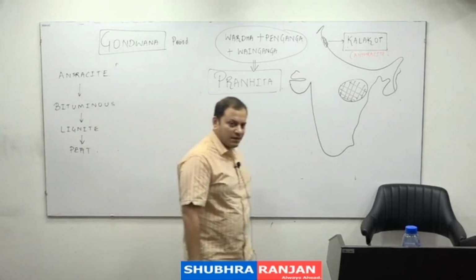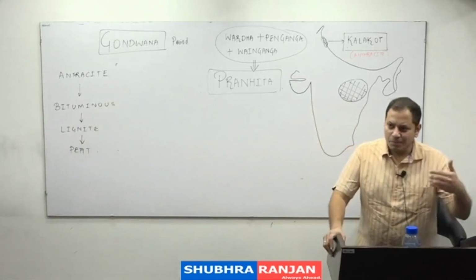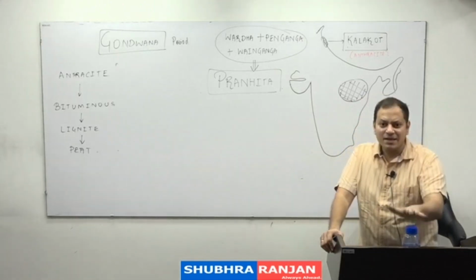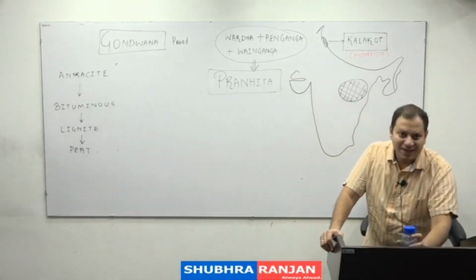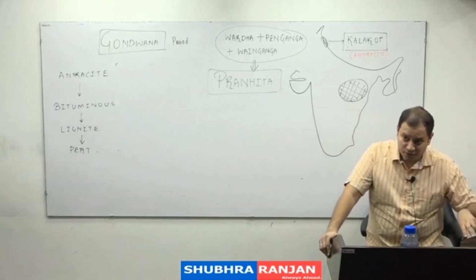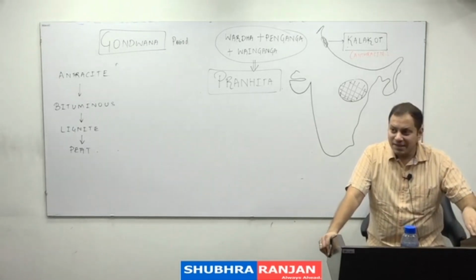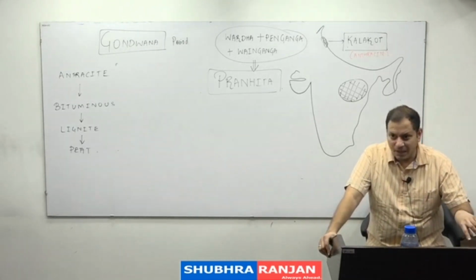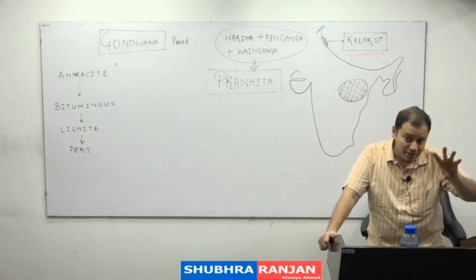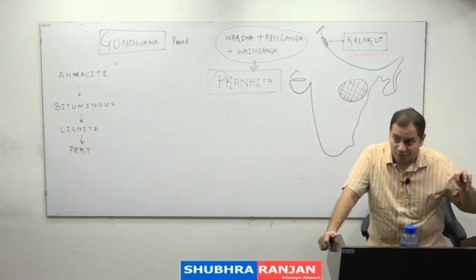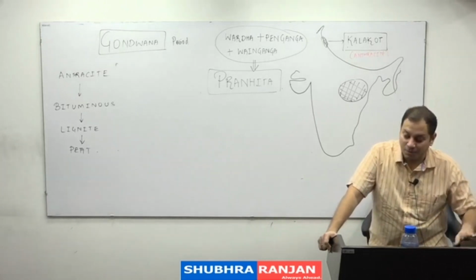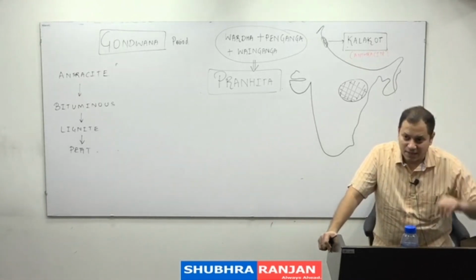Therefore India is one of the largest producers as well as importers and exporters of coal. India is the second largest producer. India is the second largest importer of coal. If you read the NCERTs or the old books which have not been updated, they say India is the third largest producer of coal. But recently, in the last 2 years, India has become the second largest. They also say that India is the third largest importer of coal. But in recent times, India has become the second largest importer of coal, in the last 2-3 years.